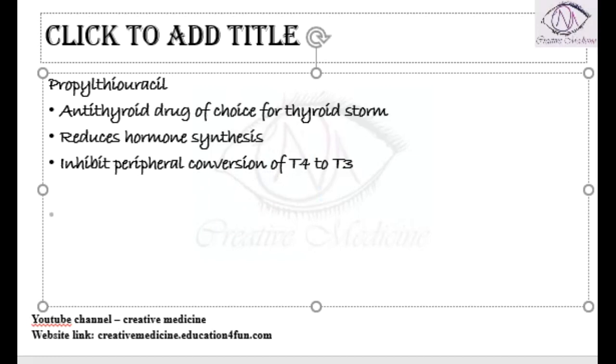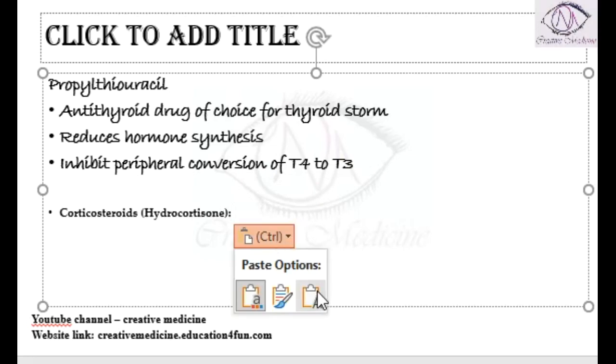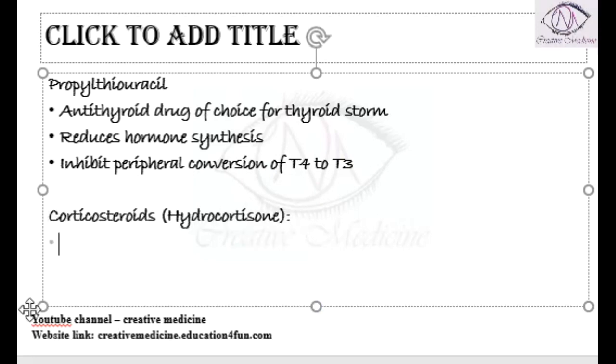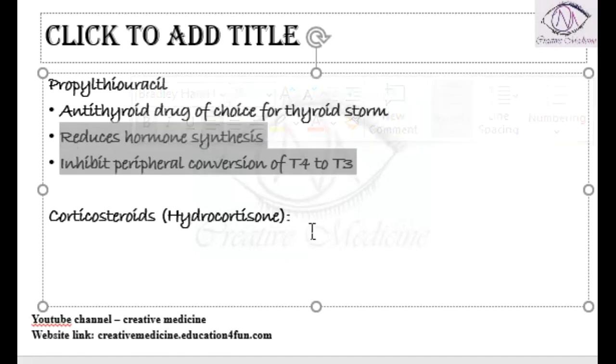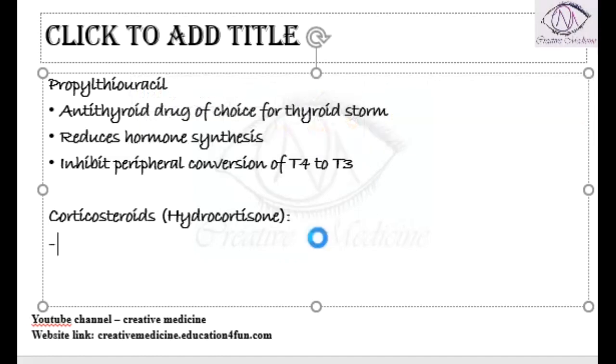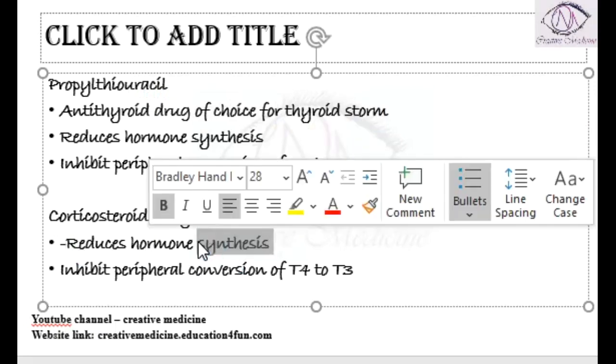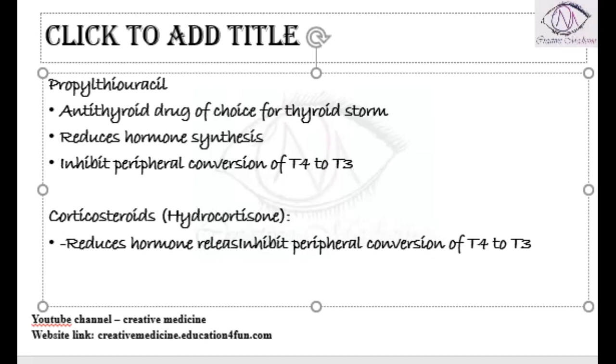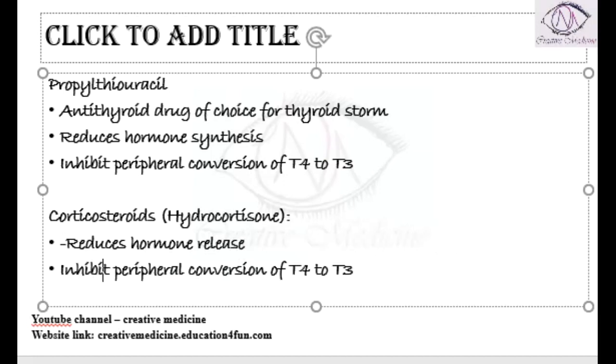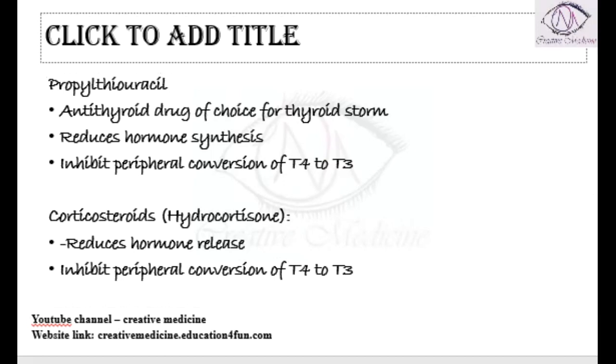Then we can also use one more drug: corticosteroids or hydrocortisone can also be used in thyroid storm. This hydrocortisone also has similar functions. It will reduce the release of the thyroid hormone, and it will inhibit the peripheral conversion of T4 to T3. So it can be used in thyroid storm.